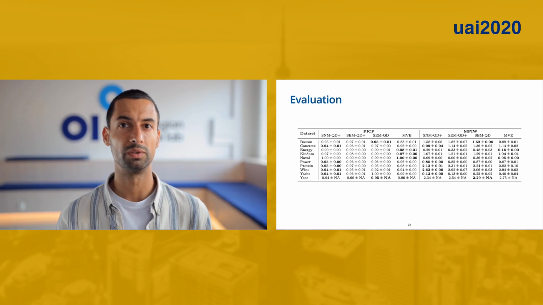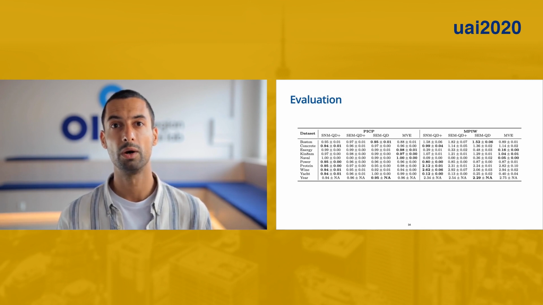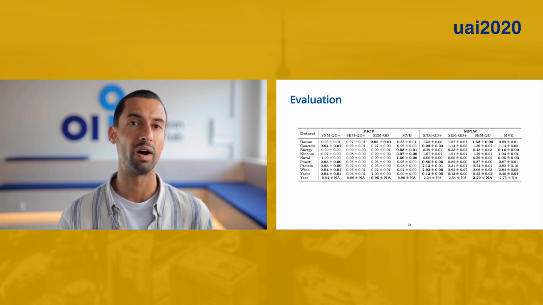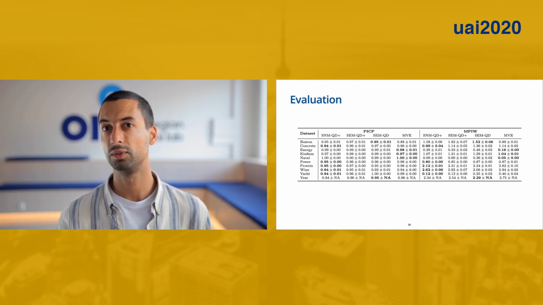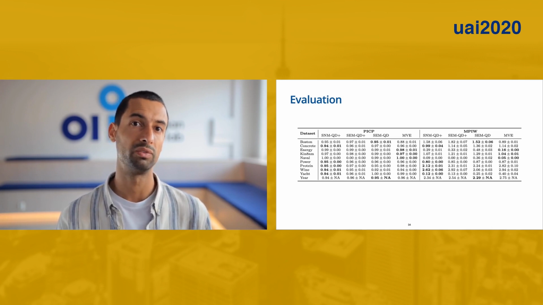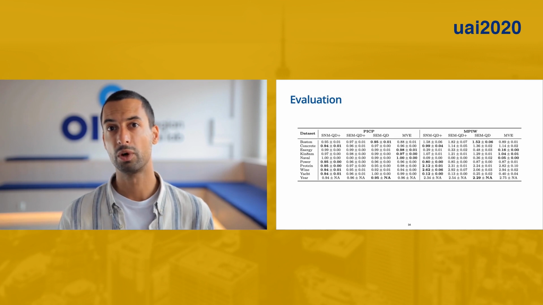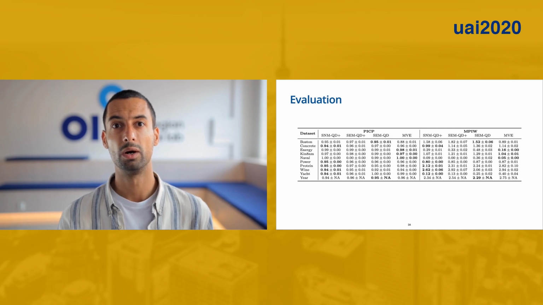We run our experiments on 10 UCI datasets. In all cases, we train and assemble 5 two-layer neural networks, and for most datasets, we perform 20 trials. The desired coverage probability, or gamma, was set to 0.95. We compare our method SNM-QD+ against the original method SEM-QD, and also against MVE, mean variance estimator, which returns a parameterization of a normal distribution. And we have also compared our aggregation method SNM with the original aggregation method SEM on the same ensembles trained with our QD+ loss function.